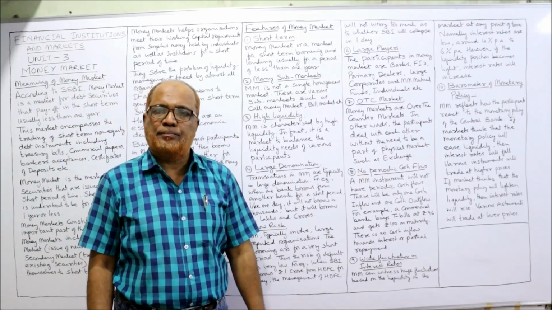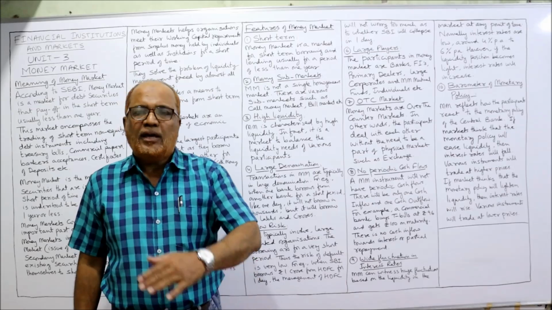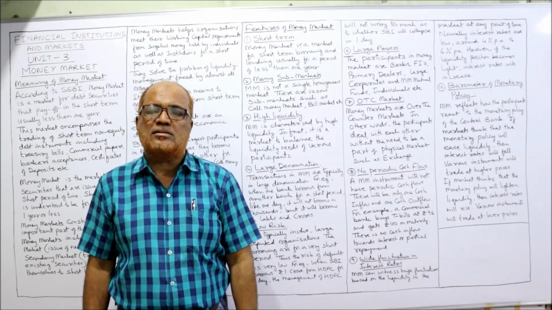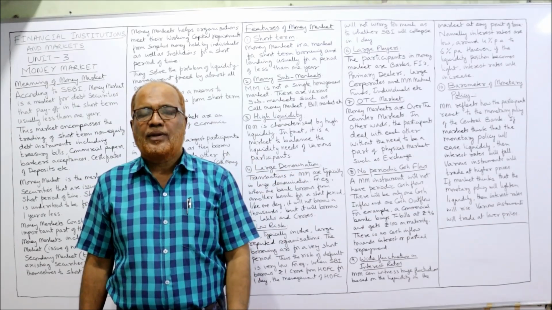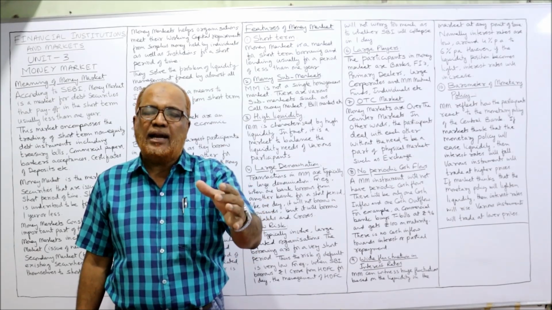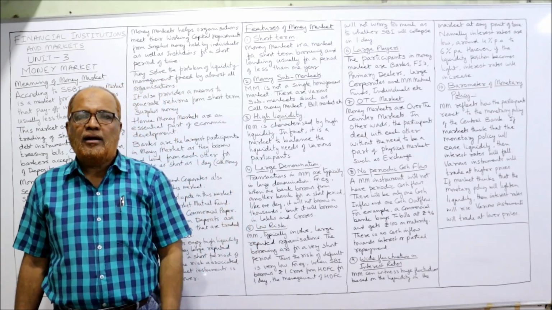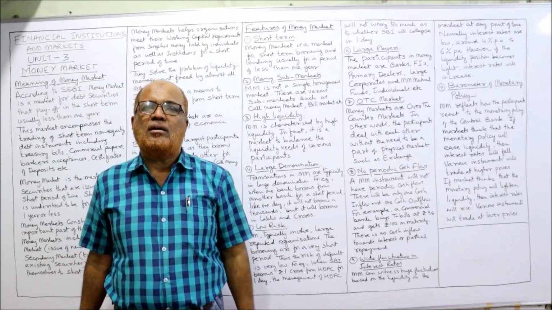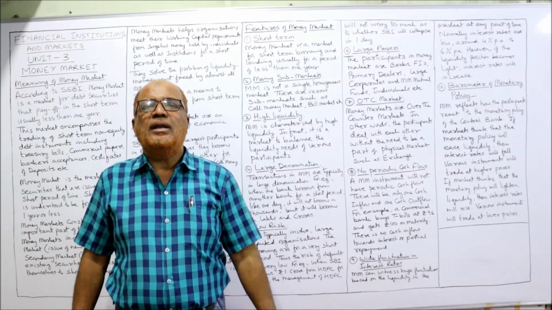Short period means less than 1 year. Secondly, many sub-markets. In this money market, we have so many divisions called sub-markets. And every sub-market will deal with a particular type of instruments. Example, call money market. In call money market, the money is borrowed and lent for a very short period like 1 day. Only for 1 day, the money is borrowed and lent. That is call money. Bill money market is the market where bills of exchange are traded for a short period of time. Like this, we have subdivisions in the money market.